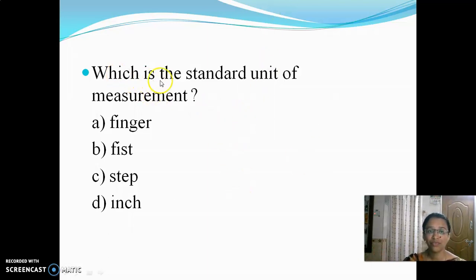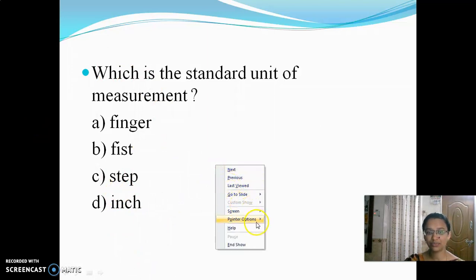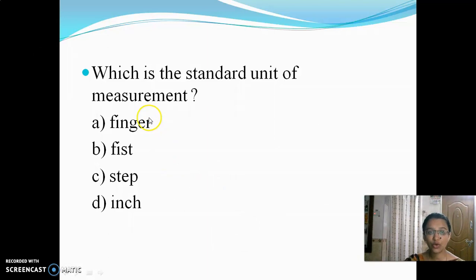Okay, which is the standard unit of measurement? Finger, fist, step, or inch? Among these, which is the standard unit, children? Yes, tell me. This finger varies. Fist and step, everything varies from person to person.